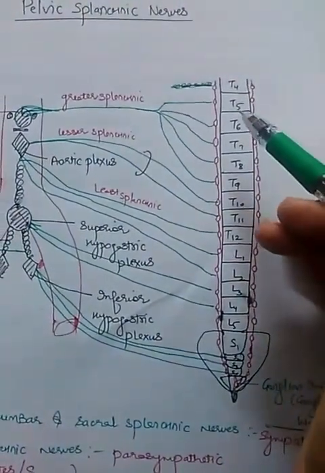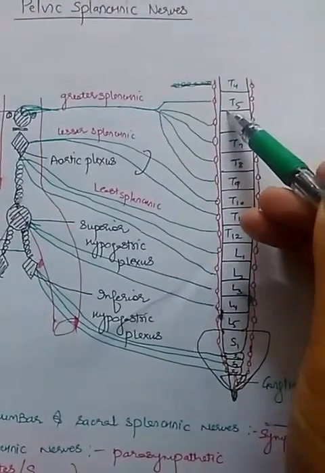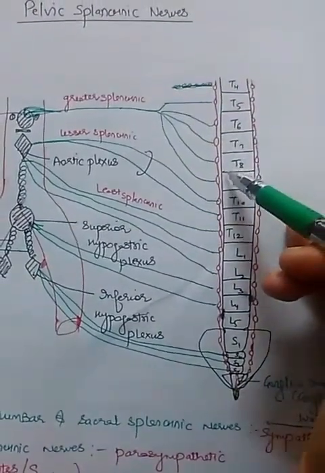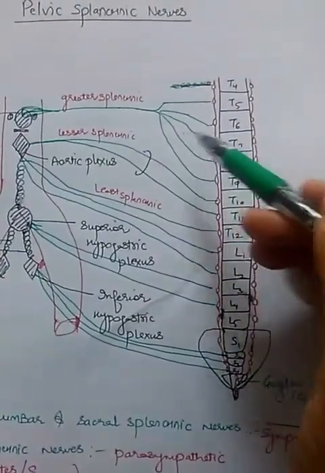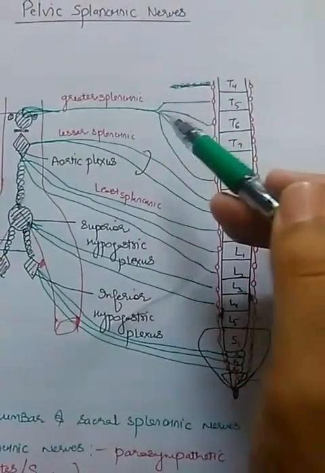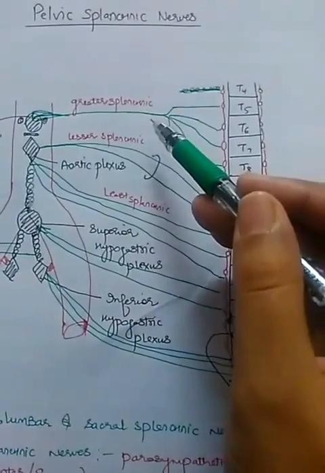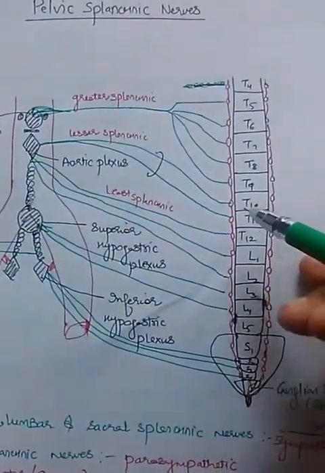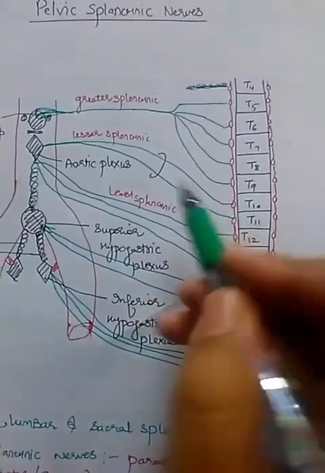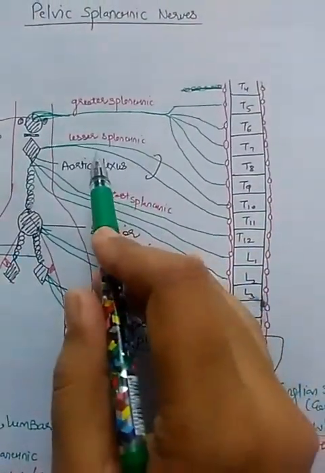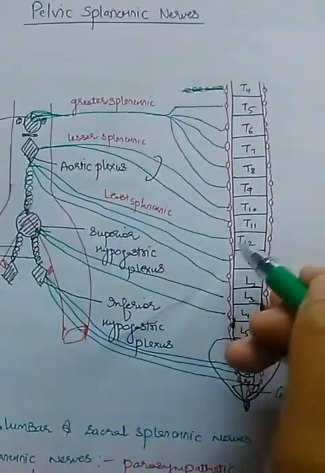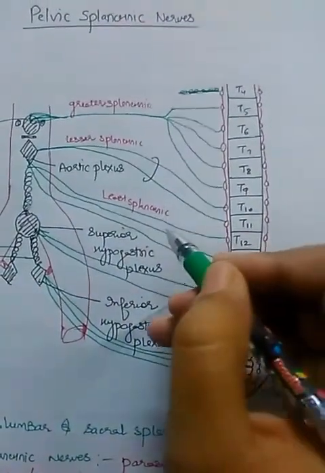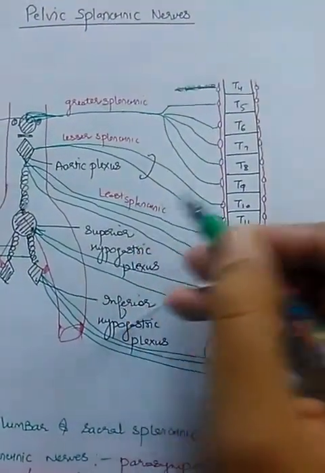Now what happens from T5 to T9: these nerves get together and form the greater splanchnic nerves. T10 and T11 combine together and form the lesser splanchnic nerve, and T12 forms the least splanchnic nerve.